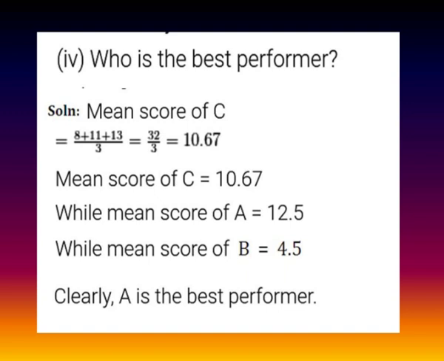Since C did not play one game, we are dividing by 3 and we got 32 by 3, which is equal to 10.67. So by comparing the average scores of A, B and C, A got the highest average score, so A is the best performer.